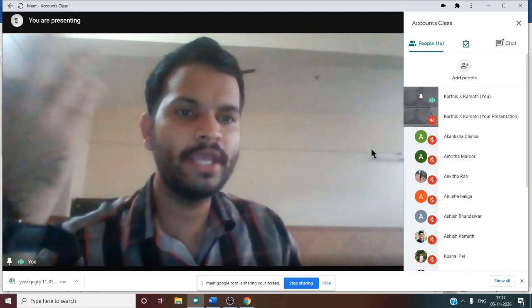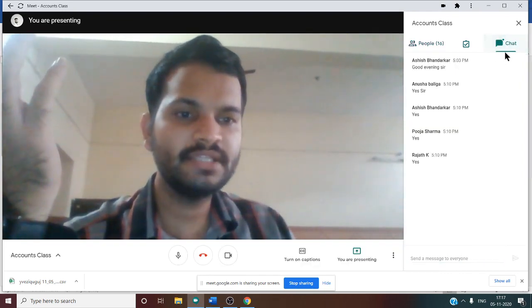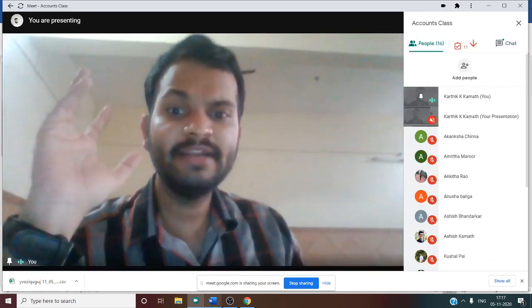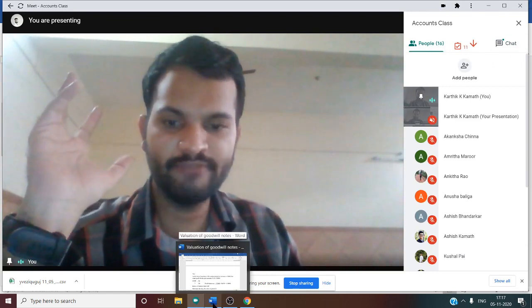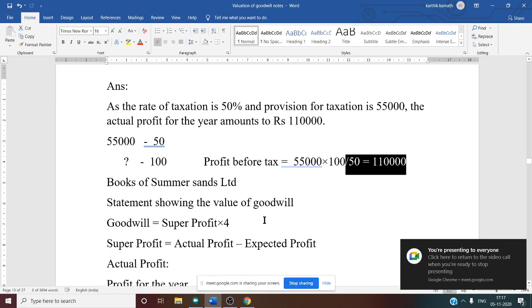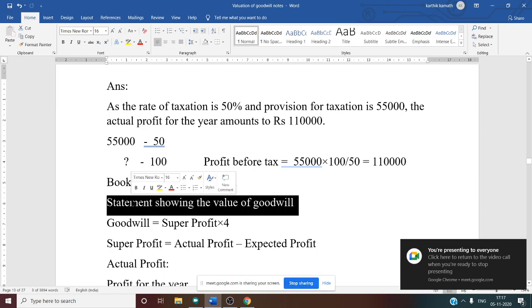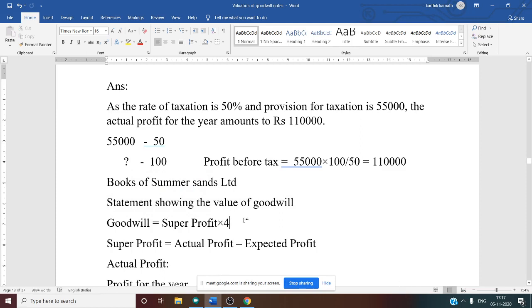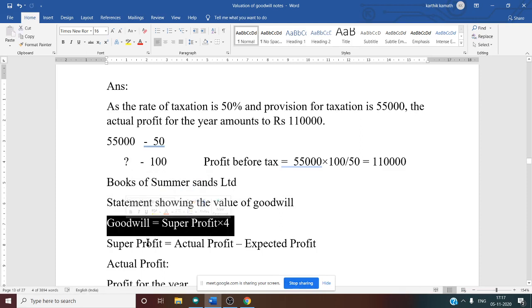So after knowing this information, next you need to write the formulas. See this, in the books of Summers Limited, statement showing the value of goodwill. First thing you need to know is the formula of goodwill. Goodwill is equal to super profit, because we are calculating by the super profit method, super profit into years of purchase. Years of purchase is 4, that is mentioned in the problem. So the formula becomes super profit into 4.